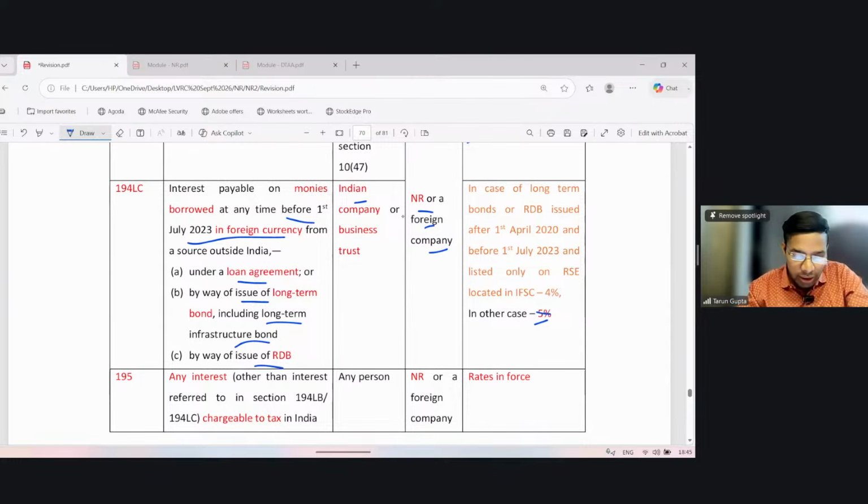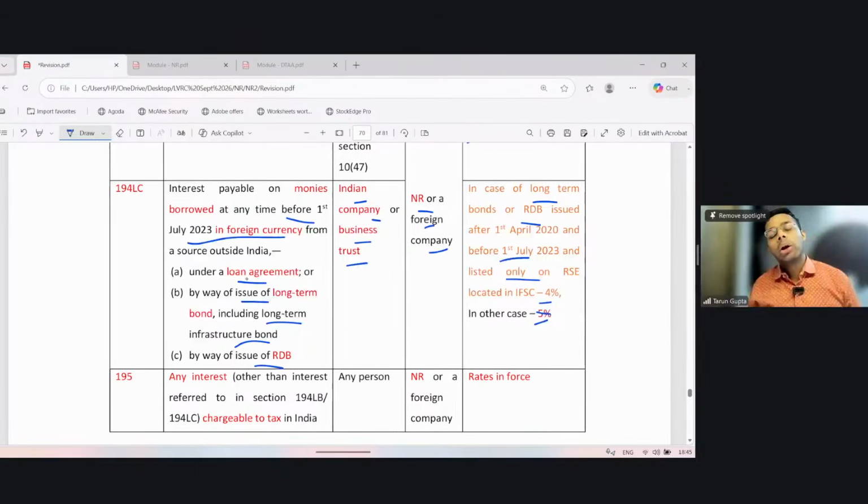Who is required to deduct tax? Indian companies or business trusts, the borrower. The recipient is a non-resident or foreign company. Now the TDS rate. In case of a long-term bond or RDB issued after 1st July 2020, but before 1st July 2023, and listed only on a recognised stock exchange in IFSC, the TDS rate is 4%.